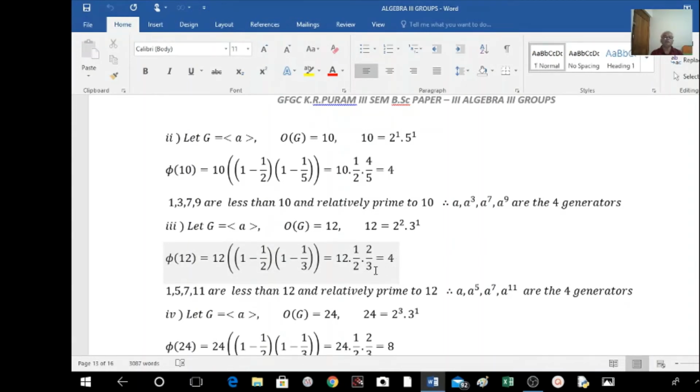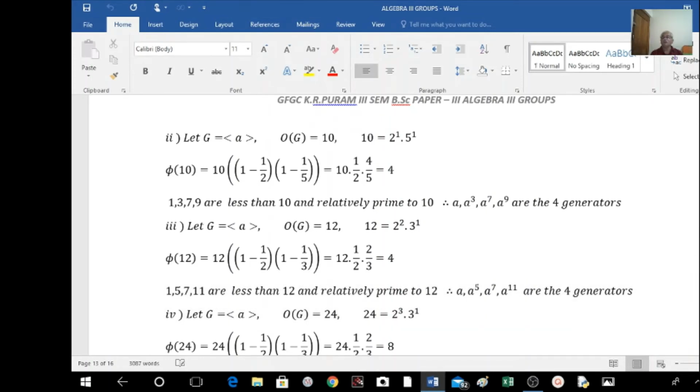And now, to find the generators, I have to find the integers which are relatively prime to 12. Okay. So here 1 is relatively prime to 12. Next 2, 3, 4 are not relatively prime. 5 is relatively prime to 12, GCD of 5 and 12 equal to 1. Therefore, and GCD of 7 and 12 is also equal to 1. GCD of 11 and 12 is also equal to 1. So therefore, the generators are a to the power of 1, that is a, a raised to 5, a raised to 7, a raised to 11. So these are the 4 generators.